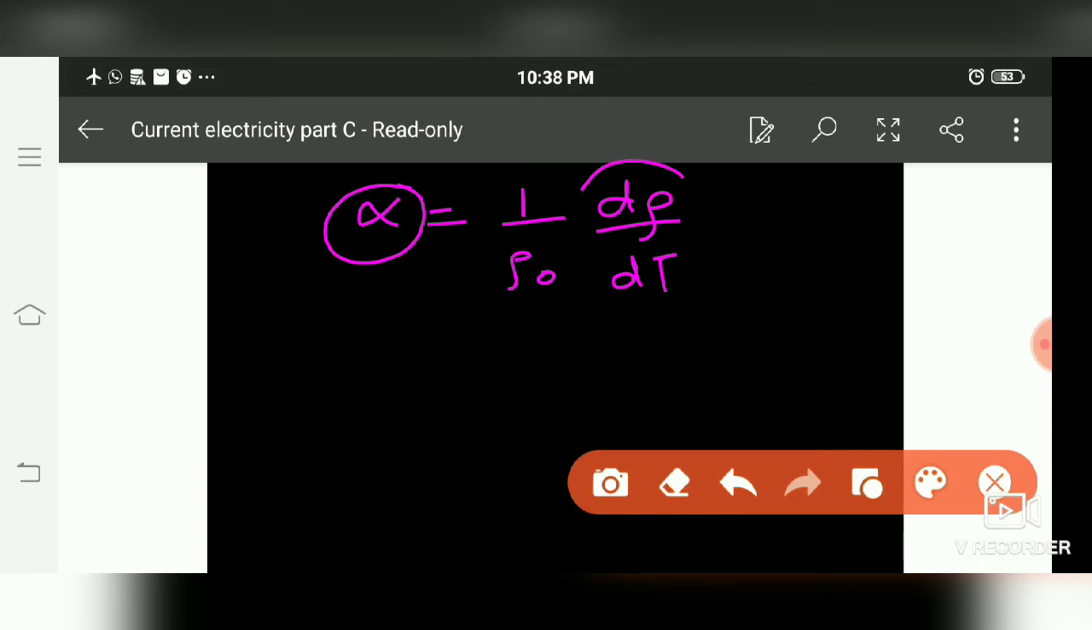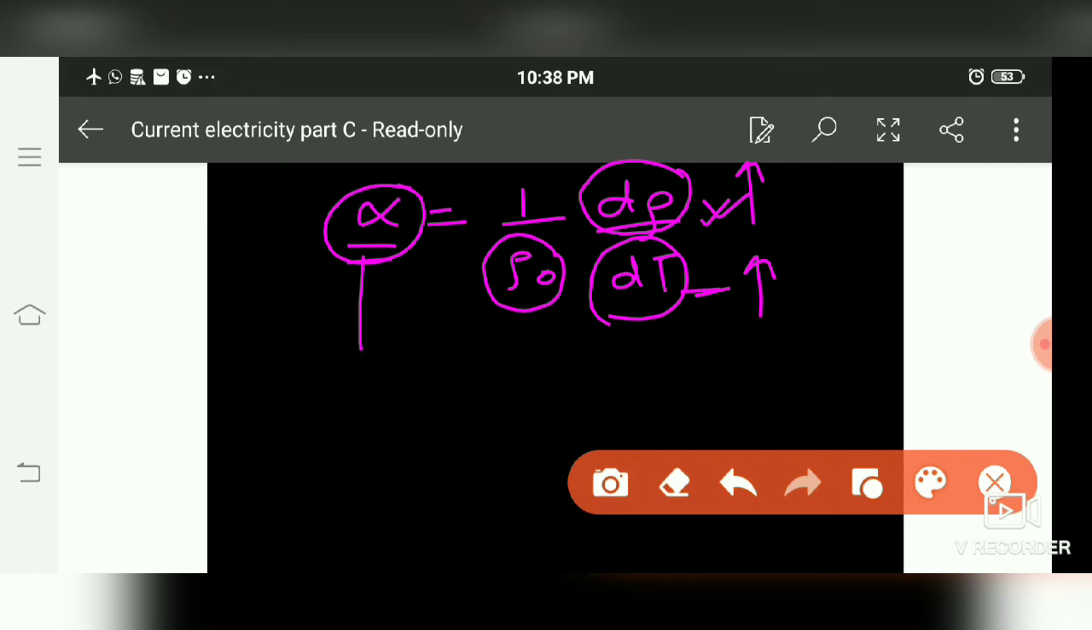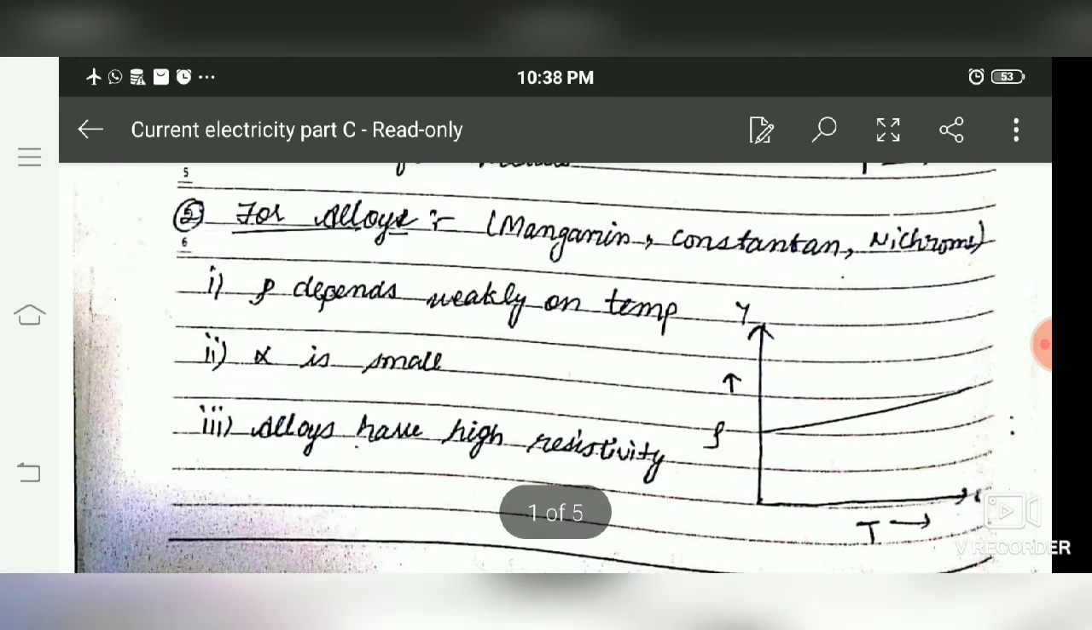It is the change in resistivity per degree rise in temperature, per unit original resistivity. It means how much resistivity is changing with per degree rise in temperature and per unit original resistivity, that will give the coefficient of resistivity. As we know, for a conductor resistivity increases with increase in temperature, so this is positive. Means for a conductor alpha is positive.